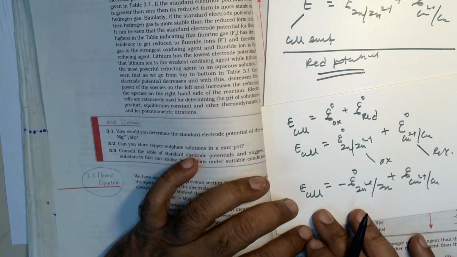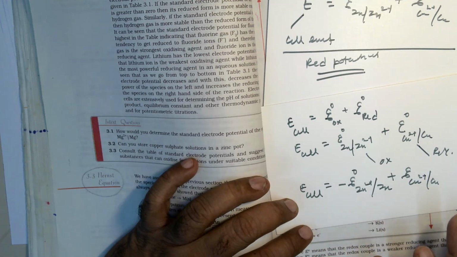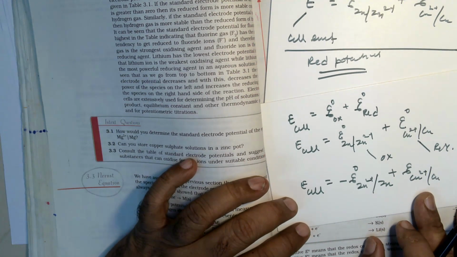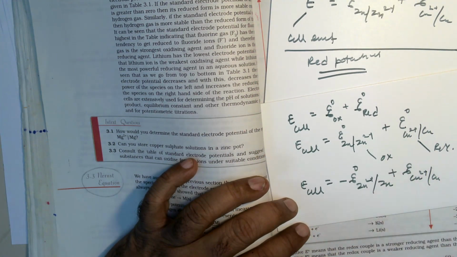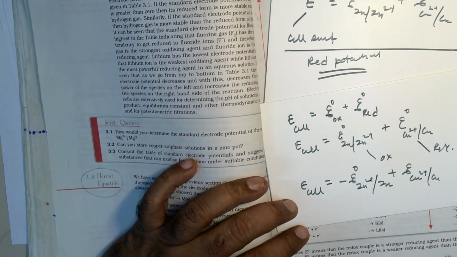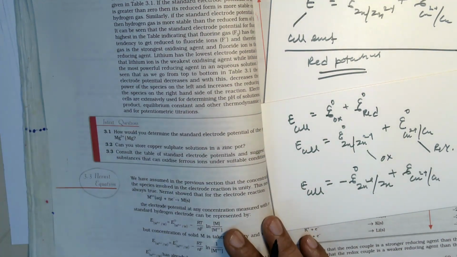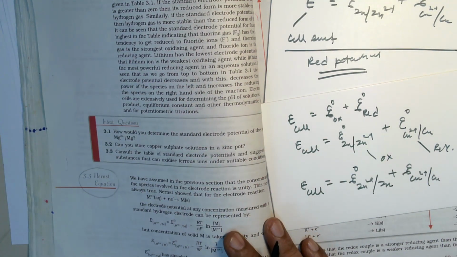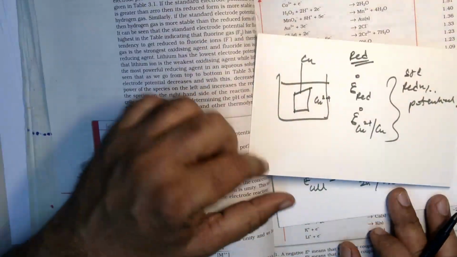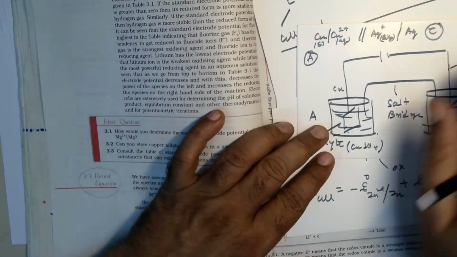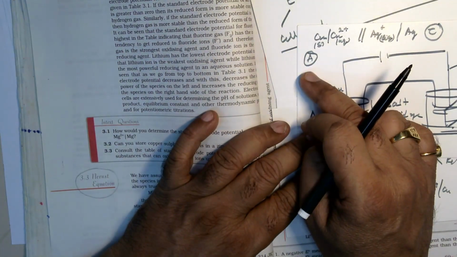And where is the anode present? Anode should always be represented or given on the left side by cell convention. So you could have seen here, I already told you that anode should be represented on the left. So in the cell representation, here I have given anode always on the left. Please note down.